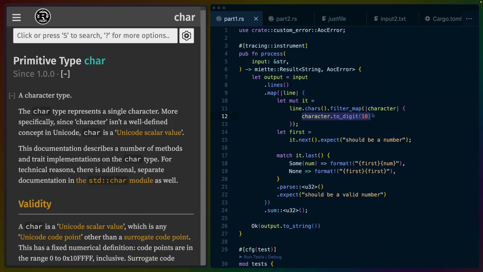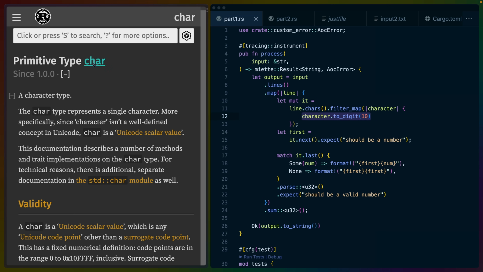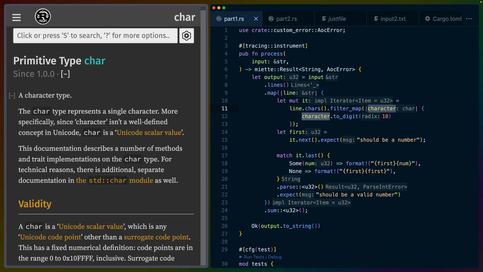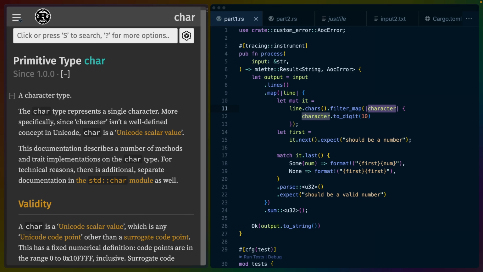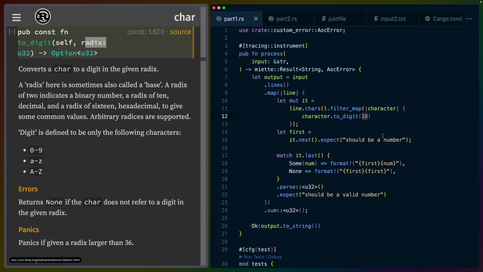Because of the way this problem is set up, we need to turn these characters into digits, potentially. So if we go to char, which is the type of the character at this point, if I show you the type inlays again, it's a char. And the to_digit function exists on the char type. So given to_digit and a radix, we'll say it's base 10, our regular number counting system, we turn this character that we have into a digit, a U32.